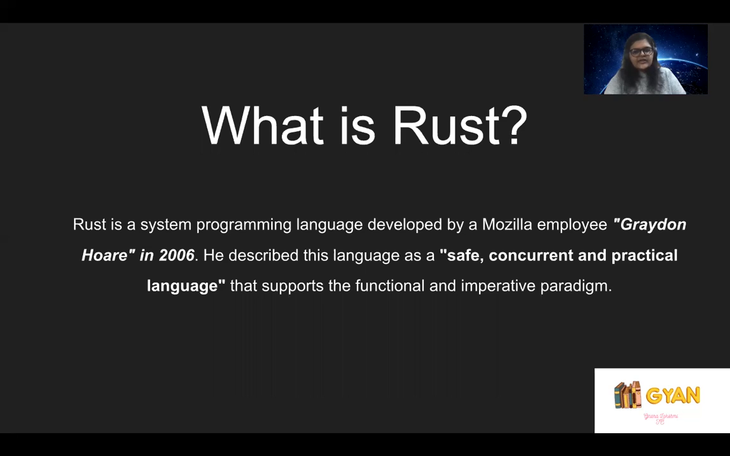Rust is a programming language that supports the imperative paradigm. That is, it supports procedural programming. But the interesting thing about Rust is, though it is primarily built on procedural programming, it also allows a few elements of functional programming. A mix of these two is what makes it interesting for developers across the globe. The developer of Rust describes this language as a safe, concurrent, and practical language.